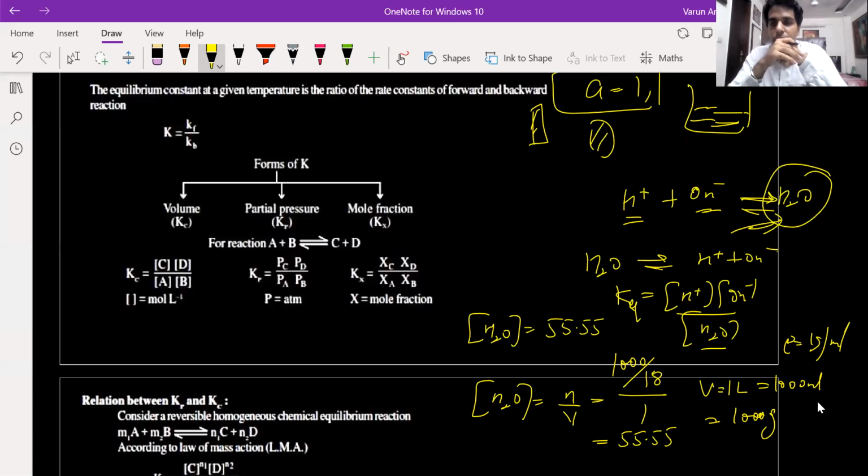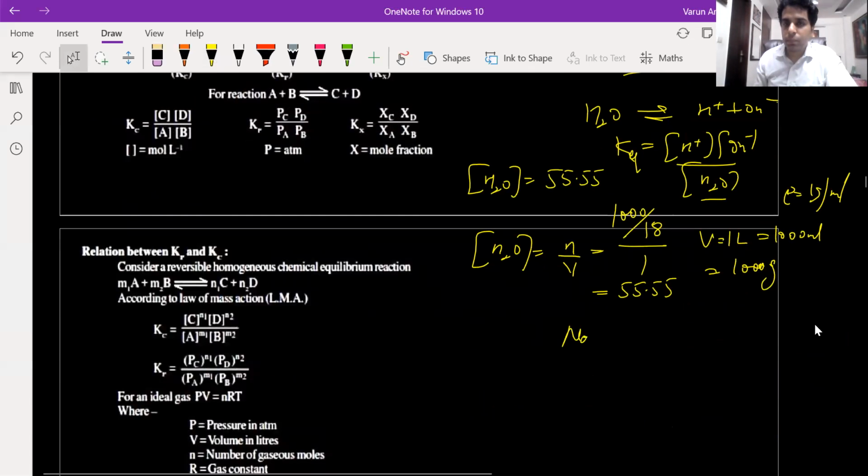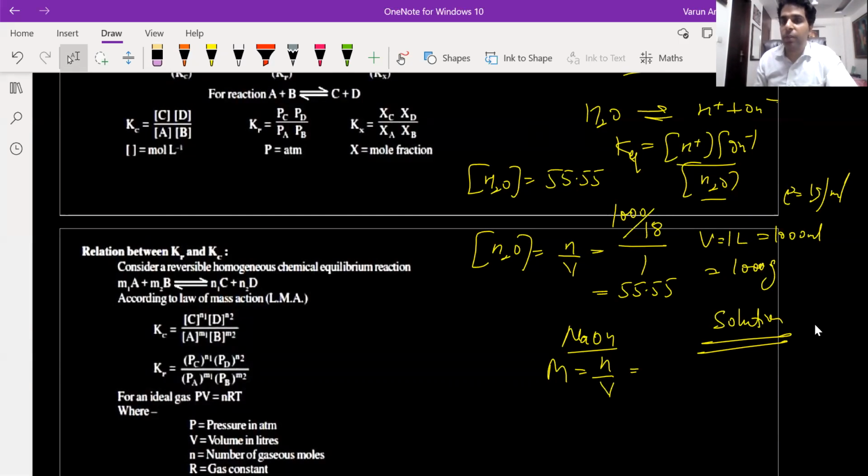Sir, suppose we have a reaction NaOH plus HCl gives NaCl plus H2O. Over here, all would be in aqueous solution. So do we take 1 for all of them? No, their concentration will be the molarity. How do you define molarity? In the mole concept, you have studied the concentration of solutions, molarity, normality. So suppose I'm dissolving 40 grams of NaOH in 1 liter of water. This is how you'll find the concentration.